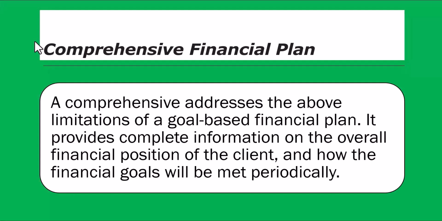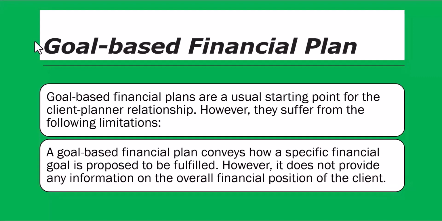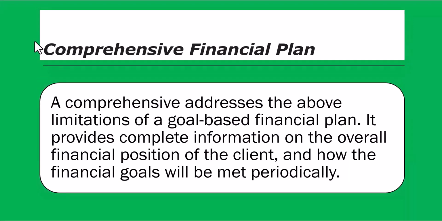So in this video, we are going to talk about a comprehensive financial plan. A person may like to buy a house or buy a car, so he makes a goal-based plan. Now, in this video, we are going to talk about a comprehensive financial plan. A person would like to make a financial plan till retirement, and after his retirement, he wants a regular income.